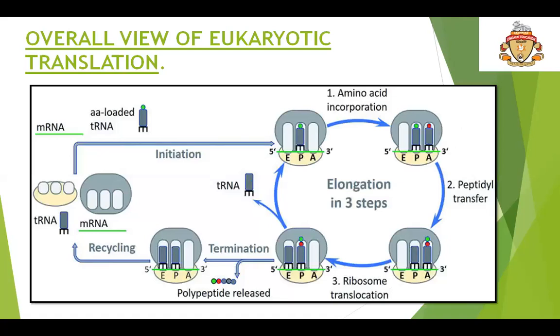So this is the overall view of eukaryotic translation. There is the initiation, and elongation occurs in 3 steps. As I said, that is recycling, amino acid incorporation, peptidyl transferase function, and ribosomal translocation. Then there is termination. After termination, the separated subunits move again to the initiation process. So there is also a recycling.